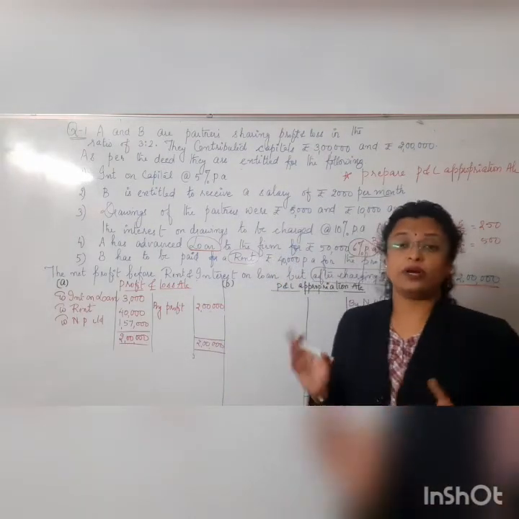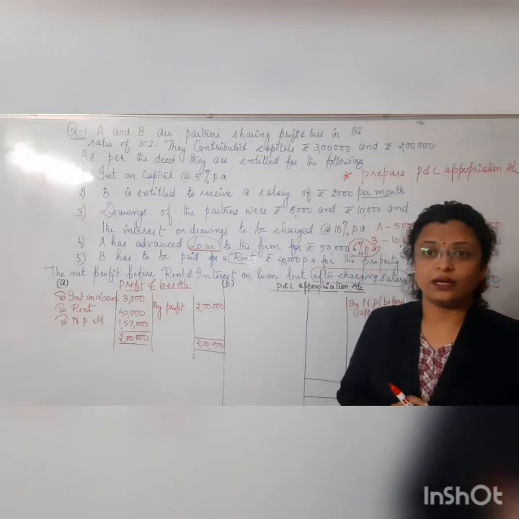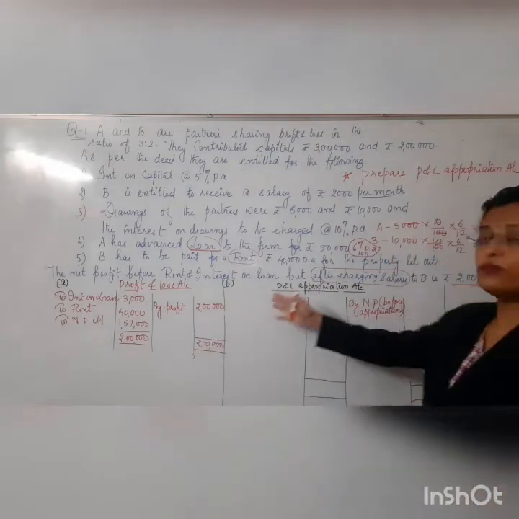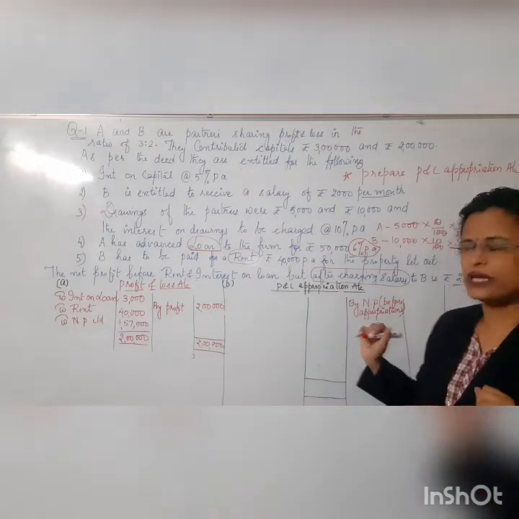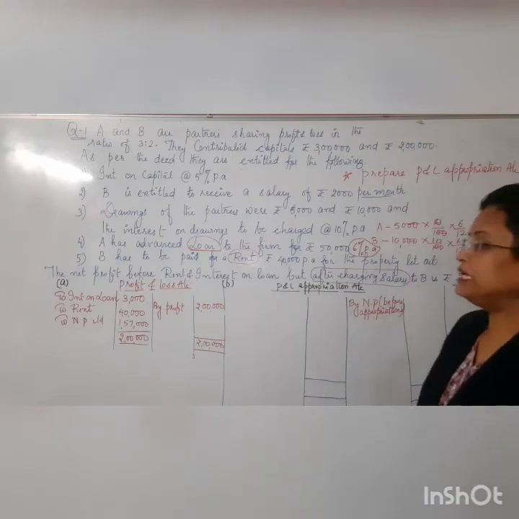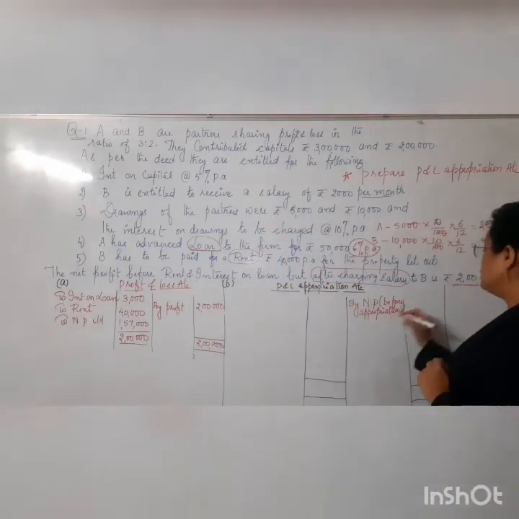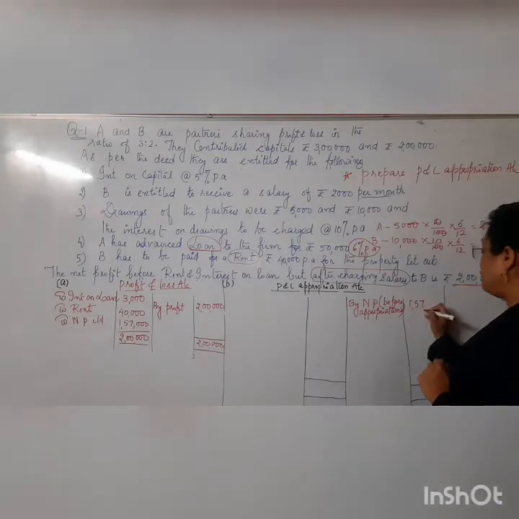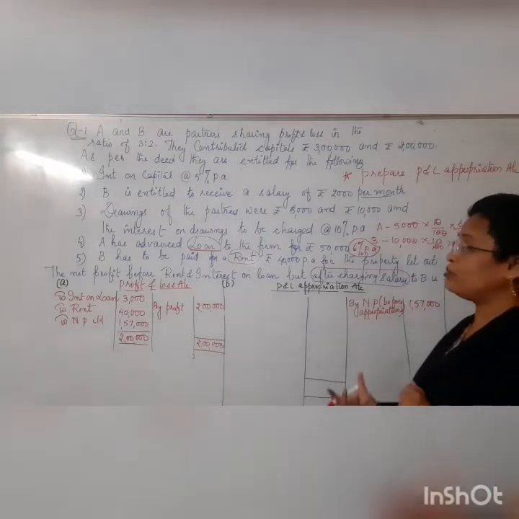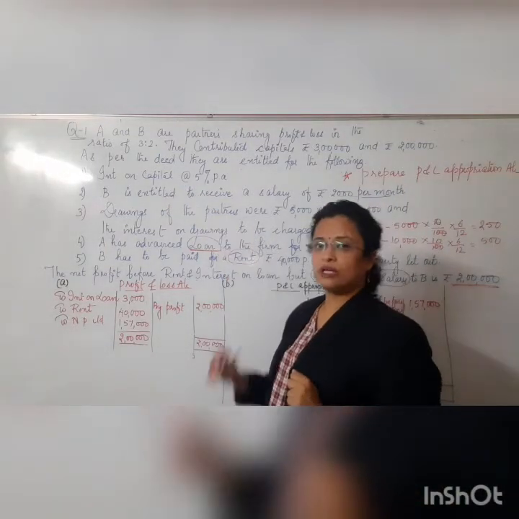Okay, but already one appropriation, salary, we have paid it here. So we won't be taking it again here. That's the thing we need to take care of. So let's carry forward this net profit to the P&L appropriation over here. So how much? 1,57,000.